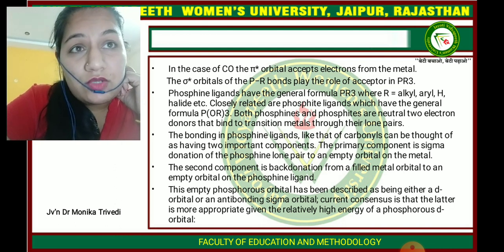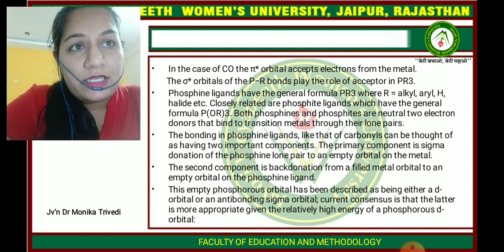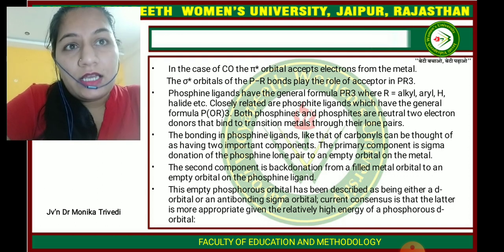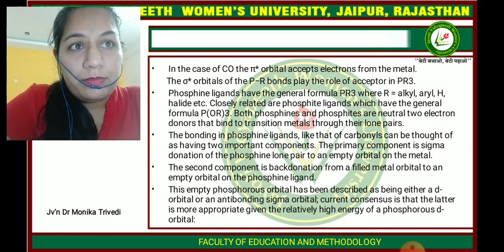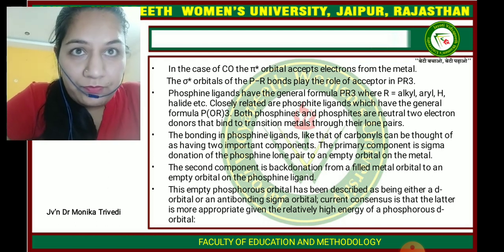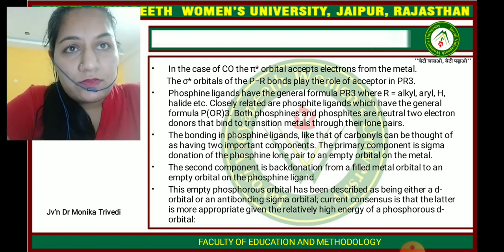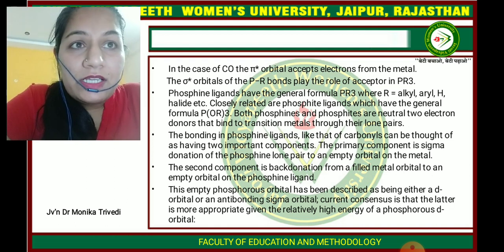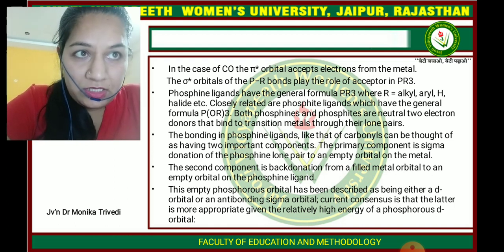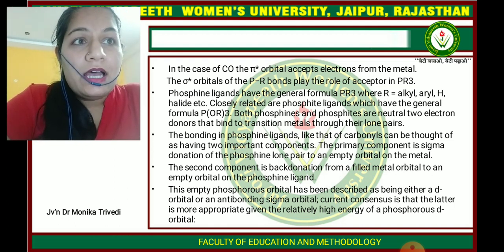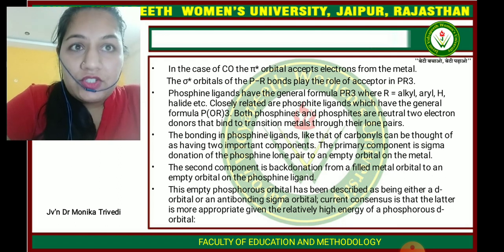In the case of CO ligand, the pi orbital accepts electrons from the metal, and the sigma star orbital of the PR bond plays the role of the acceptor in a PR3 or phosphine ligand. Okay, so the phosphine ligand has the general formula PR3, where R is an alkyl, aryl group, H or a halide.